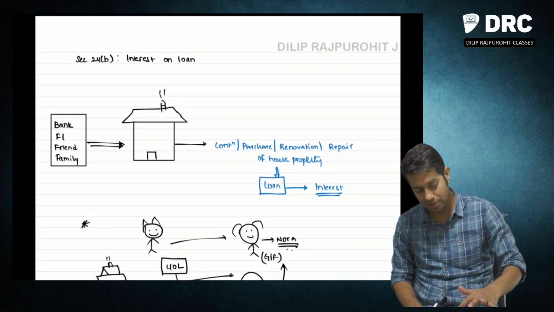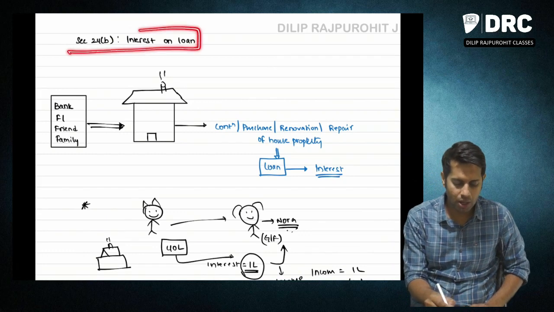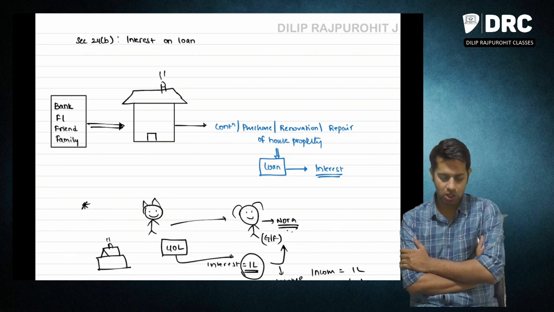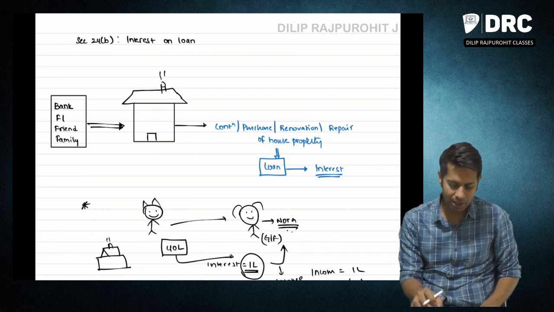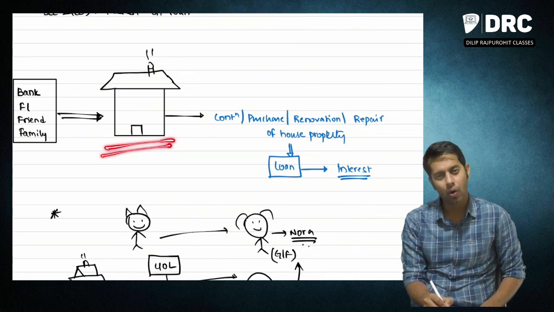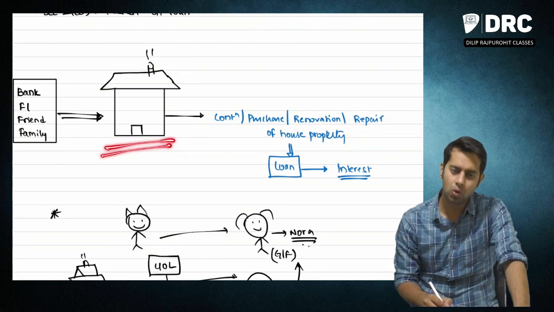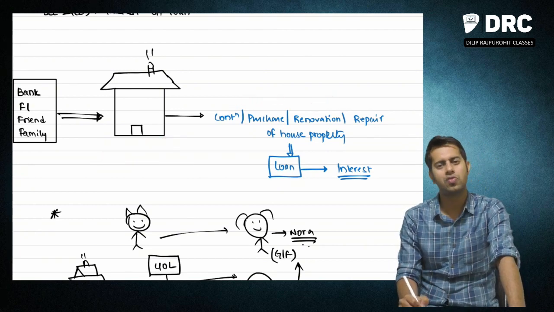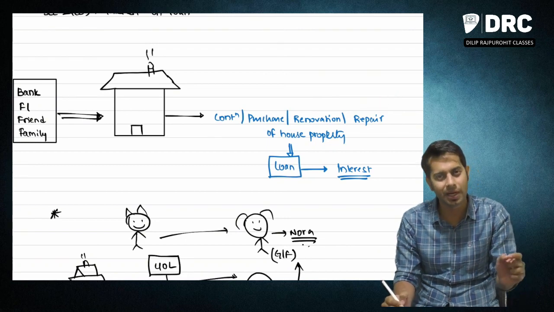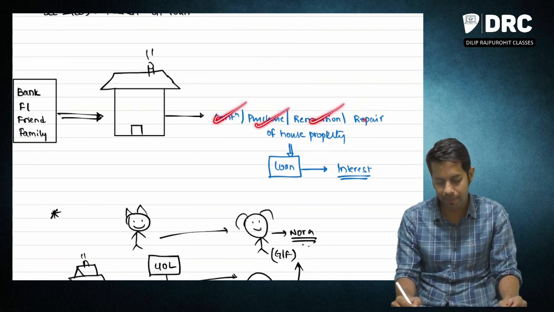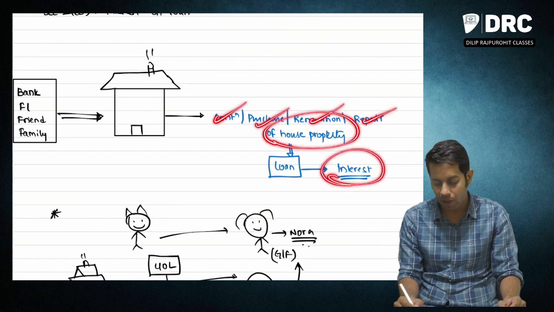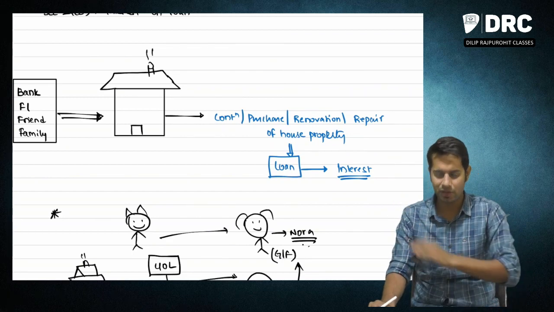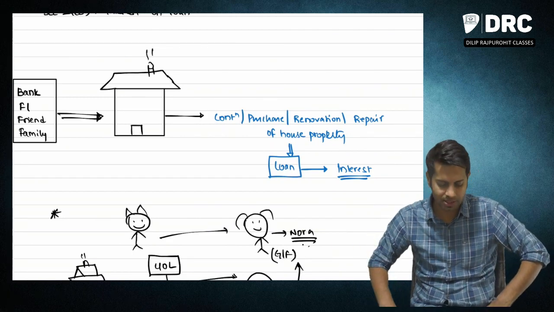There is one more deduction which is interest. Section 24B. Section 24B talks about interest. So if you have taken any loan for your house property, what type of loan, sir? If you have taken any loan for construction of your house property, purchase, renovation, or repairs of your house property, then whatever interest you are paying will be allowed as deduction. Is there any limit? Yes, there is a limit which we will see in the next few seconds.